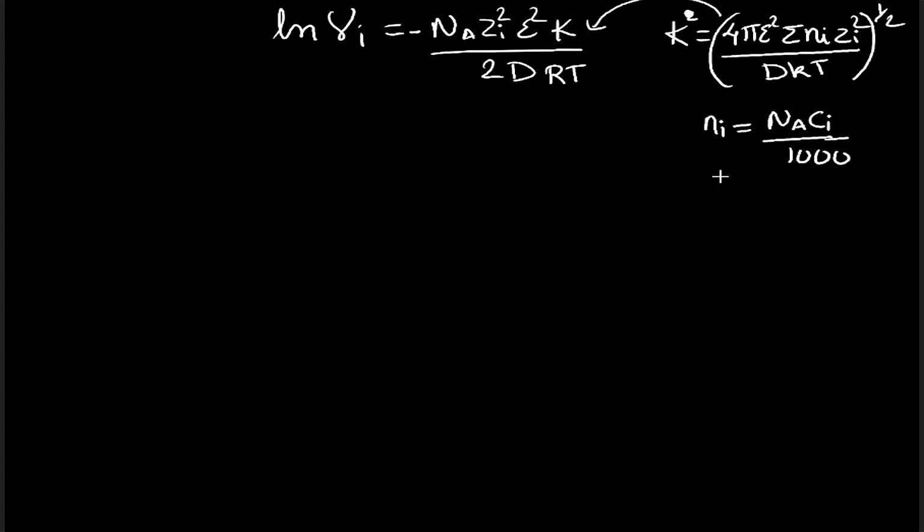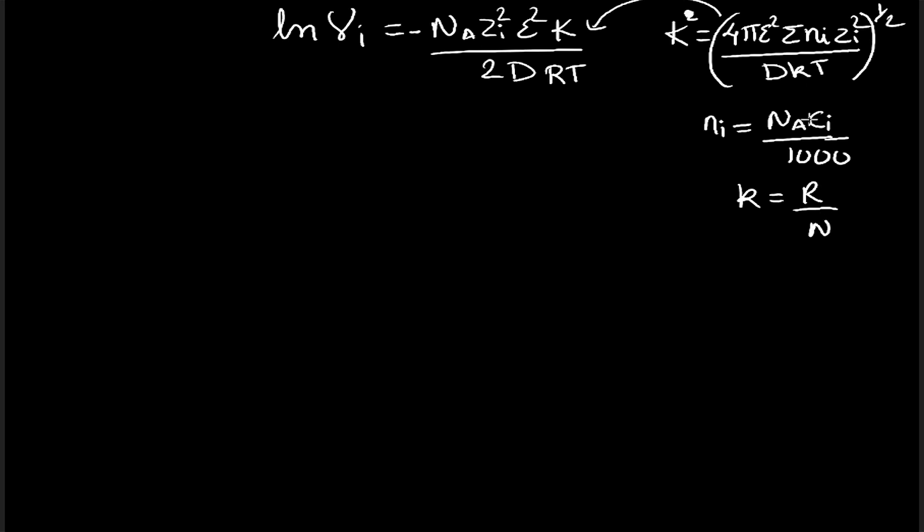And similarly k over here is the Boltzmann constant, and k we could write as R by N, so we will be replacing it by R by N.